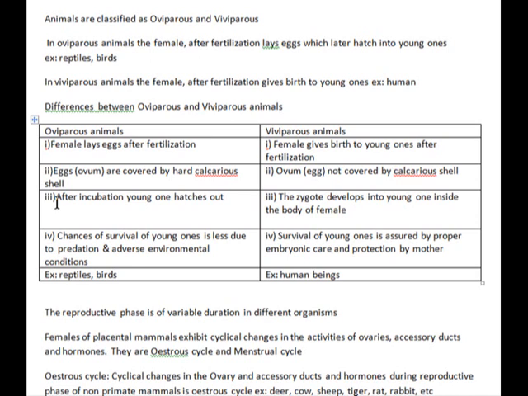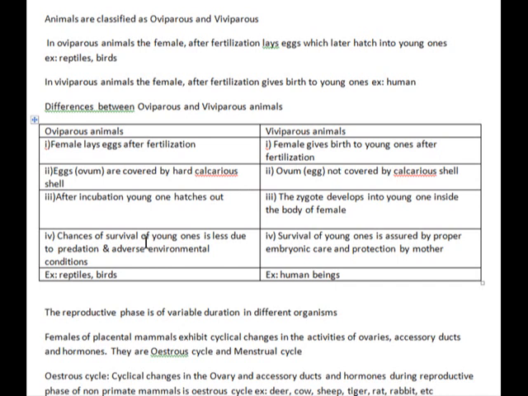Point 3, under oviparous animals, after incubation, young ones are hatched out from the egg. Point 3, under viviparous animals, the zygote develops into young one inside the body of the female.